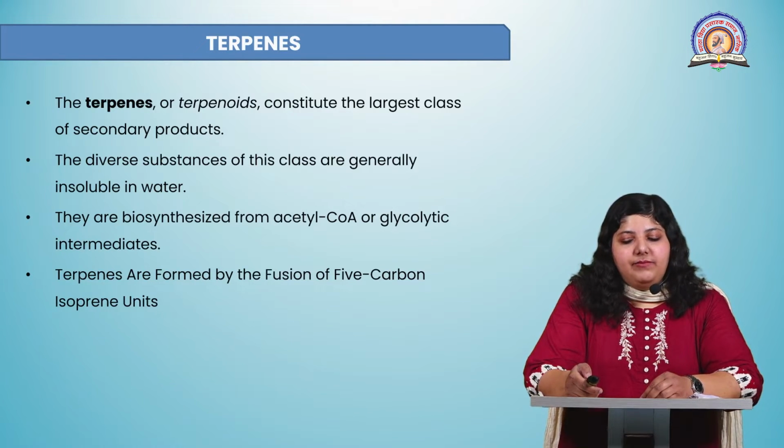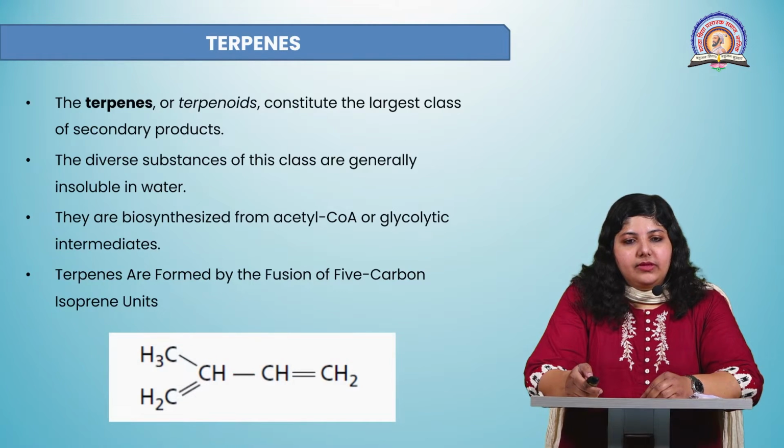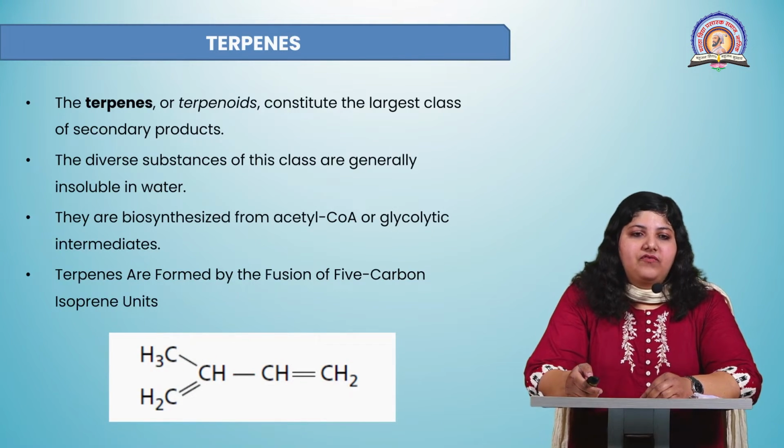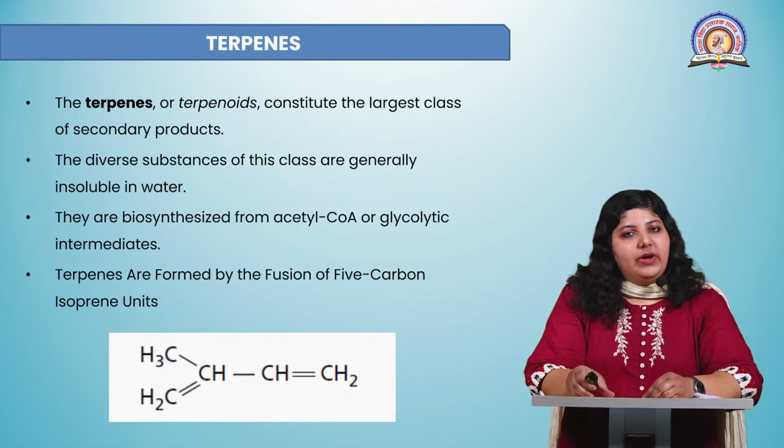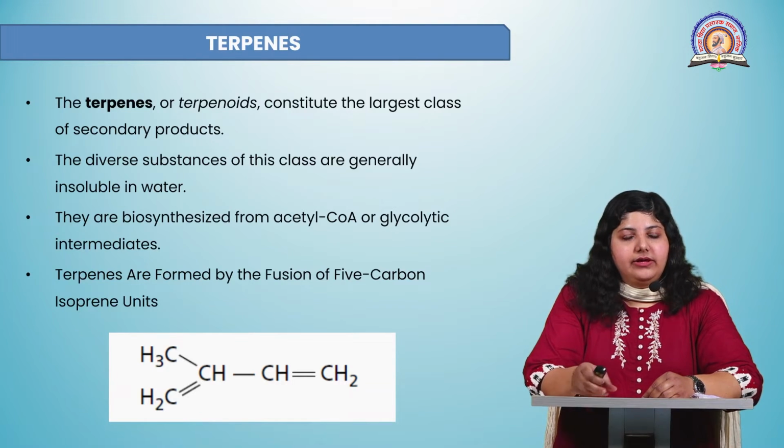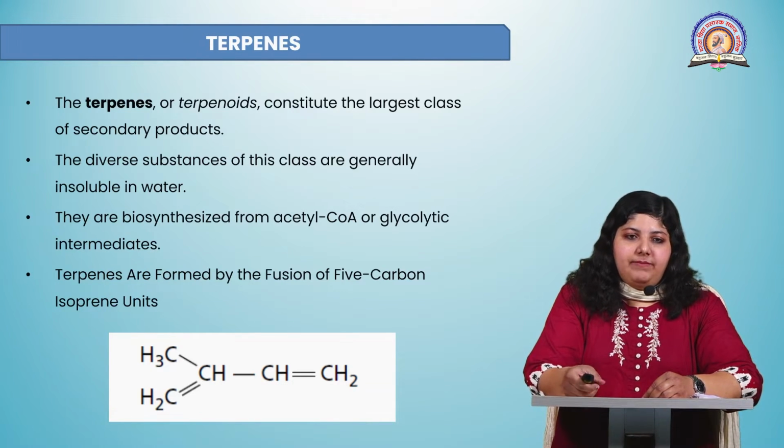So 5-carbon product, you can see here in the diagram. Yes, this is the basic structure of an isoprene unit. This is one isoprene unit and multiple 5-carbon units join together to form different classes of terpenes.